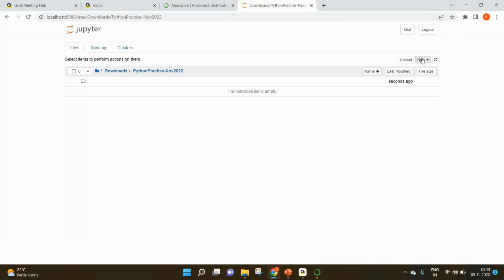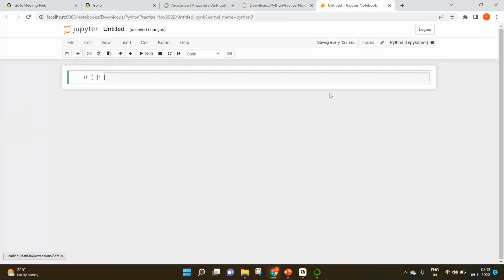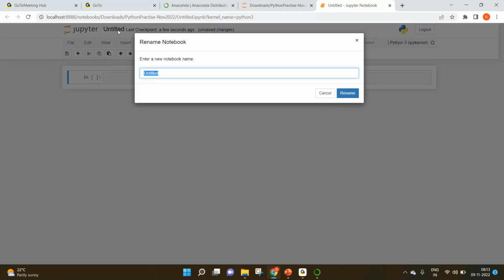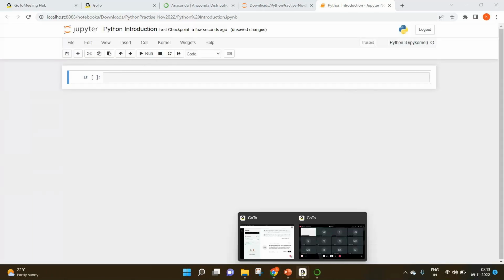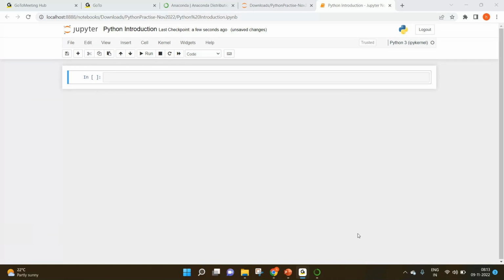From this new button here, just click on Python 3. Here the title is showing as untitled, but I'm going to change it. Just click on it, then give the name as Python introduction. Click on rename. The code that we're going to write in Jupyter Notebook goes in this rectangular box that you're seeing, right? This rectangular box is called a cell. All the code will be written in this cell.